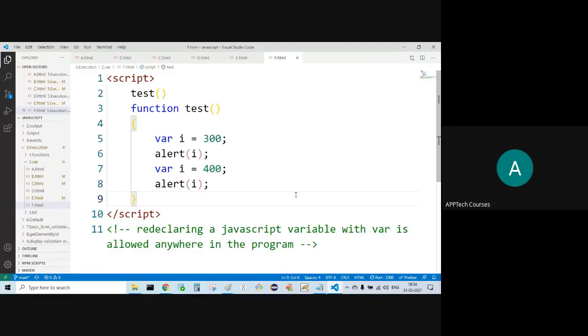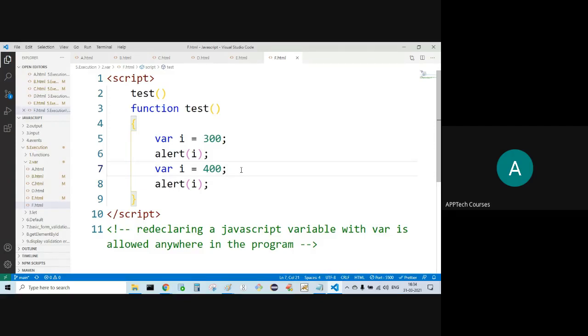Now, redeclaration of the var. Redeclaration of a variable of type var is allowed anywhere in JavaScript. Already I have declared the var I and initialized it also. Once again I'm trying to redeclare it and reinitialize it. Possible. No issues at all.